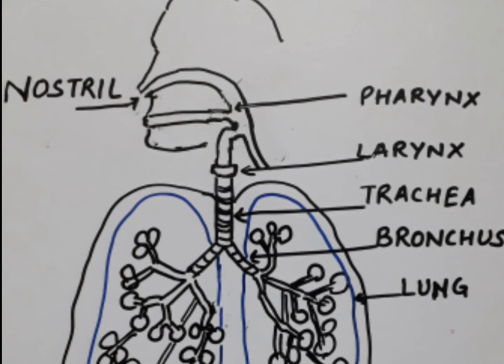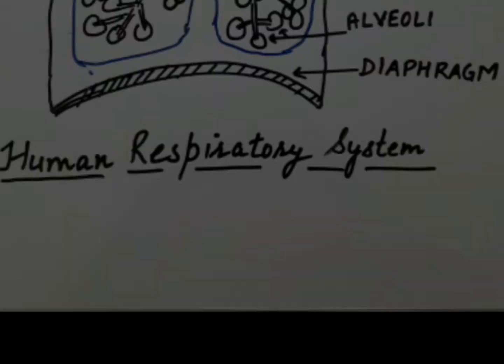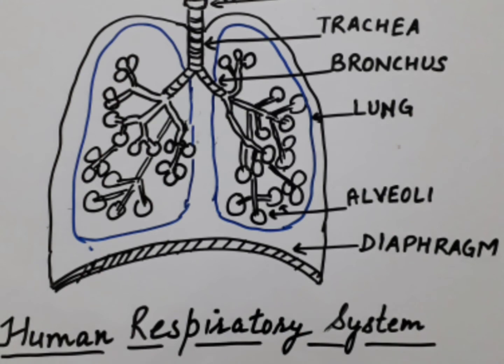These two bronchi are connected to two lungs, one on each side. Each bronchus is divided into bronchiole and further into secondary and tertiary bronchioles. These tertiary bronchioles have small balloon-like structures at their ends, which are called alveoli, and alveolus as singular.